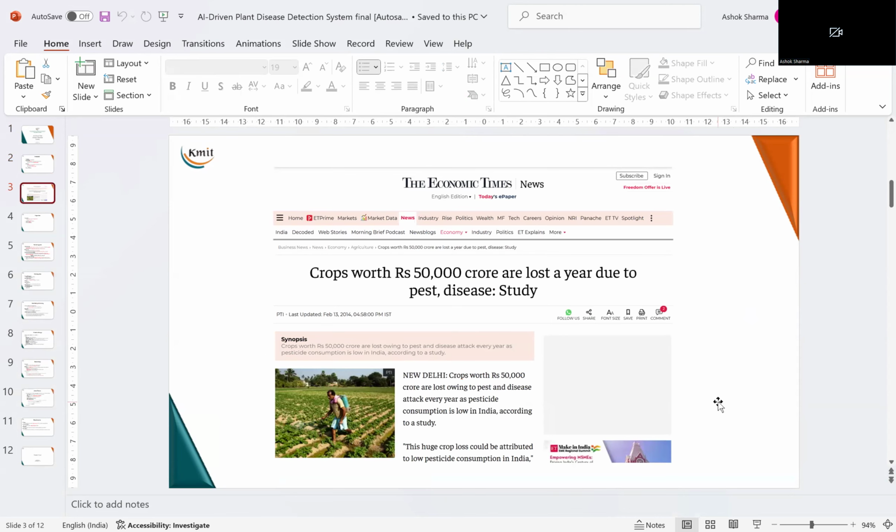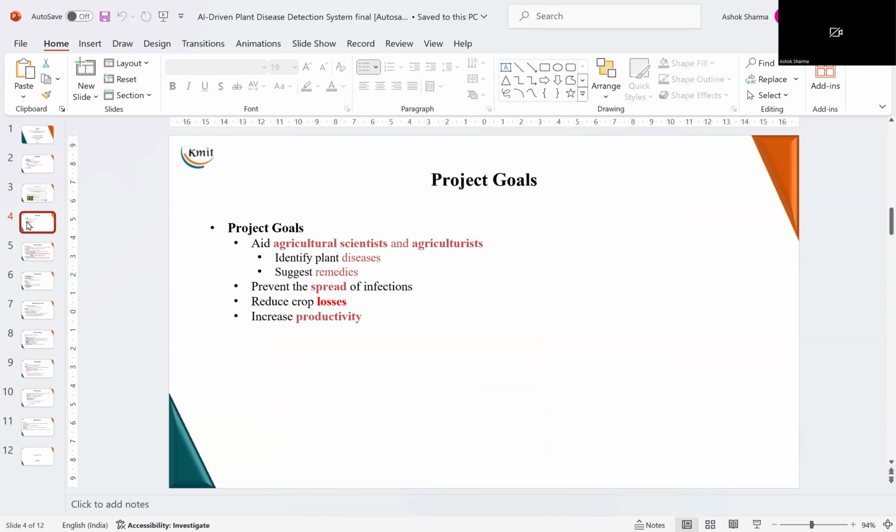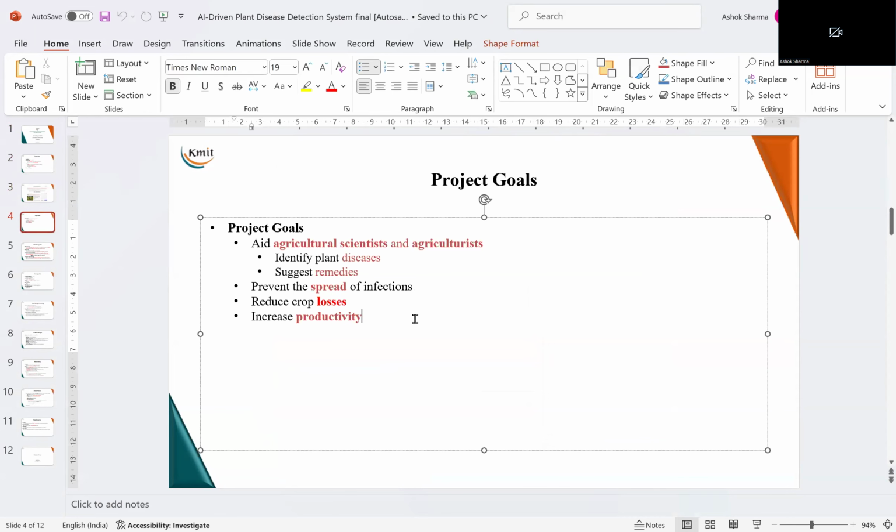Now, this is a report from Economic Times, and it is saying that crops worth 50,000 crores are lost due to pests and diseases. Now, this 50,000 crore is a very huge amount, a very significant amount. And you see, if we can save some part of it or a significant part of it, how much it will benefit and how much it will improve the lives of the farmers. So let us see what solution we have for this problem and how much it can impact the farmers.